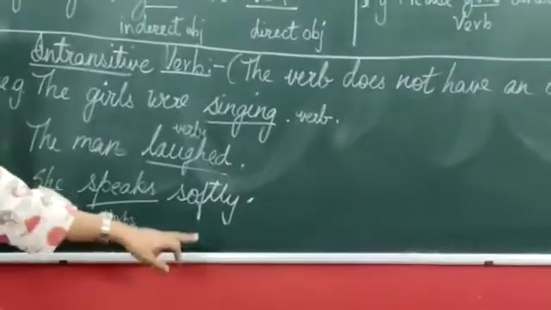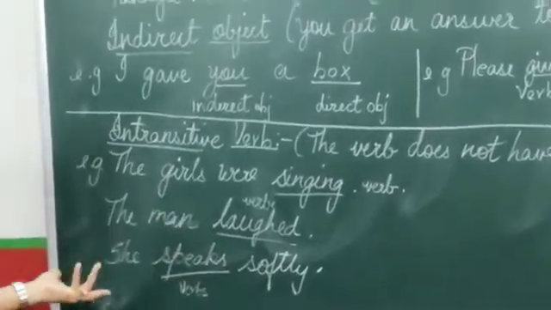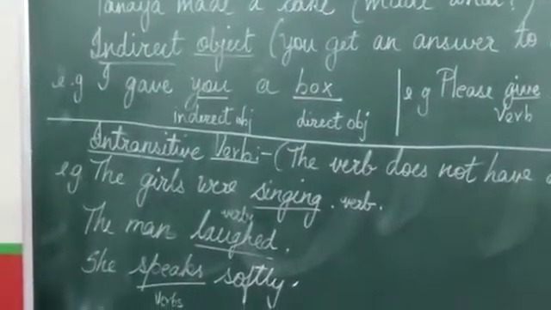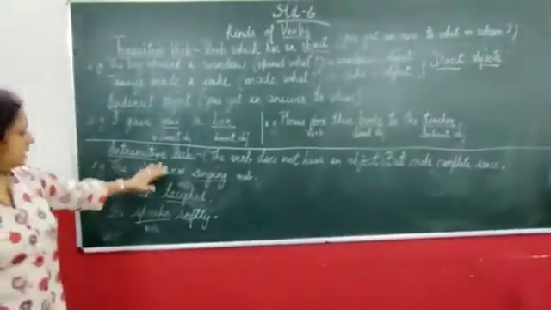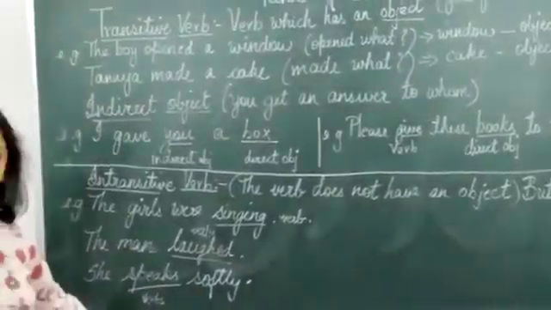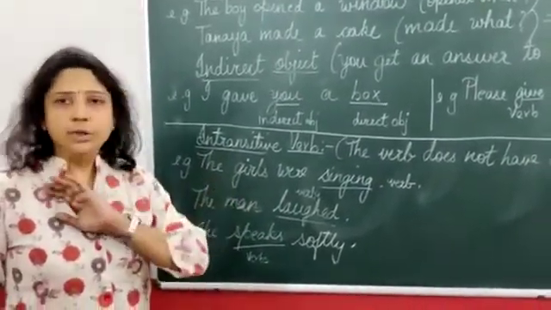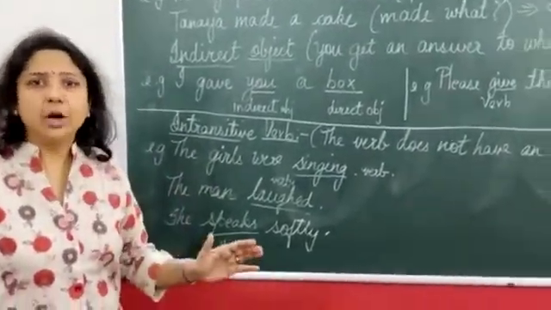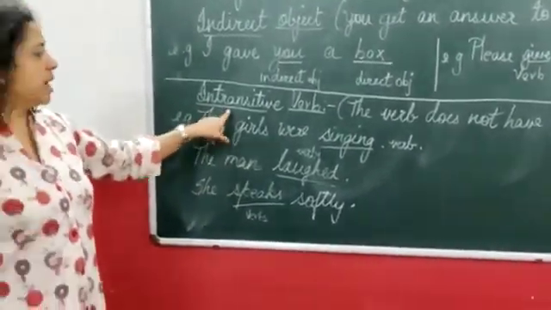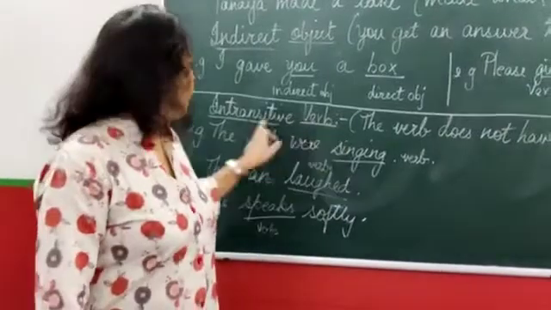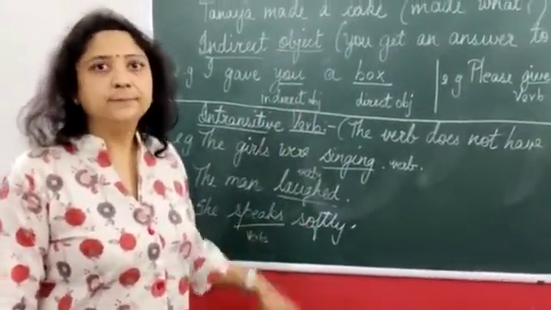She speaks softly. Speaks is a verb. There is no direct object or indirect object, but at the same time the sentence makes sense. Verbs without an object, direct or indirect, are called intransitive verbs. I hope you have understood till here.